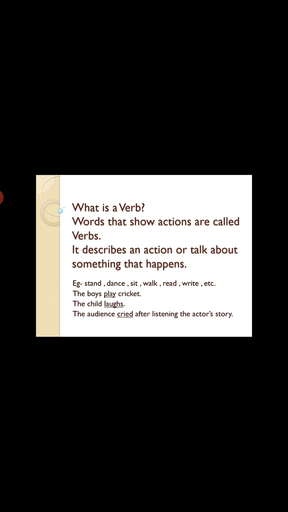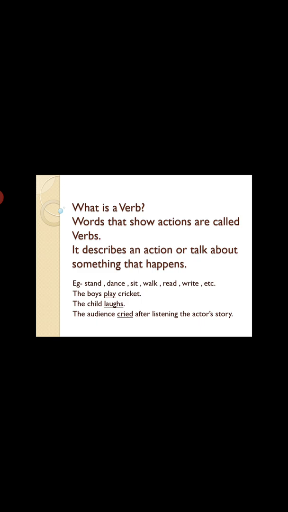It describes an action or talks about something that happens. Example: stand, dance, sit, walk, read, write, etc. In sentences, we can take them as: the boys play cricket, the child laughs, the audience cried after listening to the actor's story. So in these sentences, play, laughs, cried, all are verbs. Why? Because some action is going on in this verb.